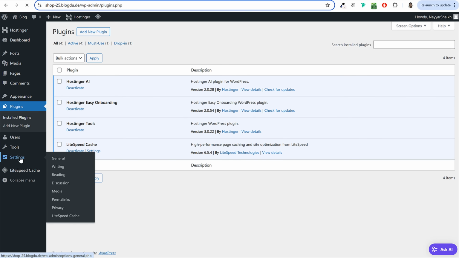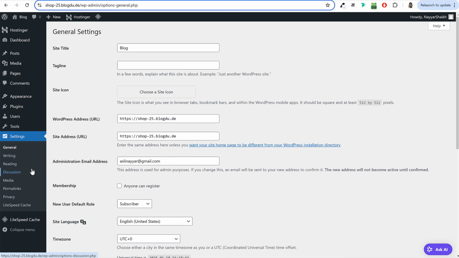Then at the left hand side, we have settings. Click on that. Under settings, first of all, we have to give our website a title. By default, it will say something like blog or something like that. You can change this and enter your own website name. So whatever your website's name is, you can type in that name over here. It could be your brand's name, your company's name. Then after that, under tagline, you can describe your website in 2-3 words. So in a few words, you can describe your website, just type in that thing.